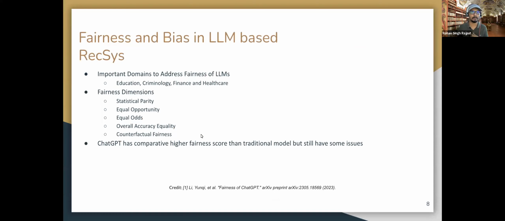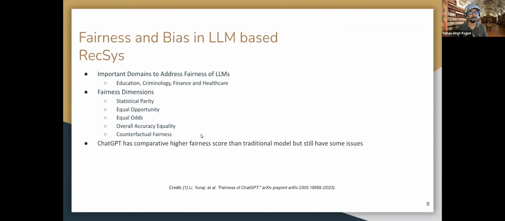So one of the important aspects in LLM-based systems is fairness and bias. When we incorporate these systems, they are trained on a vast amount of text data, and historically there were some bias and fairness problems in those datasets, which sometimes reflects in the output of these LLM systems.